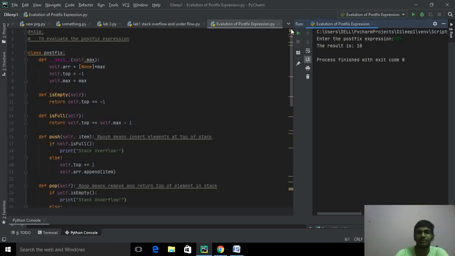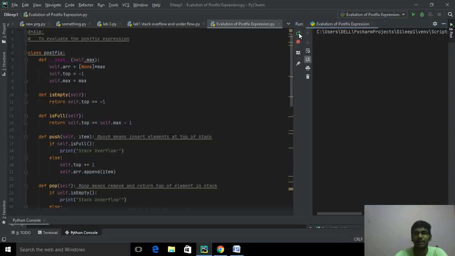Okay, we'll run once again to check, this time with the minus operator. I'm giving 2 6 and the minus operator. The result of the postfix expression is -4.